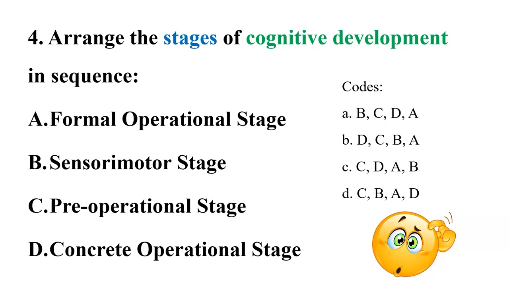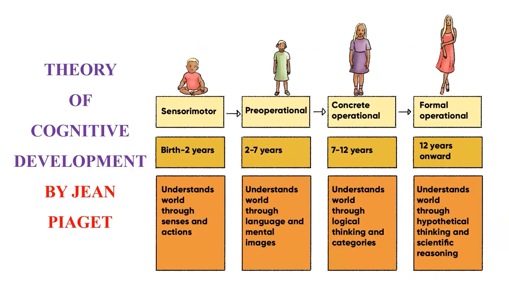Let's understand the cognitive developmental theory, which was given by Jean Piaget. He has given 4 stages. The first one is sensory motor stage, which occurs from around birth to 2 years. During this stage, infants learn about the world primarily through their senses and actions. Then we have pre-operational stage that occurs around 2 to 7 years of age. In this stage, the child becomes capable of symbolic thinking, language development, and use of mental representation.